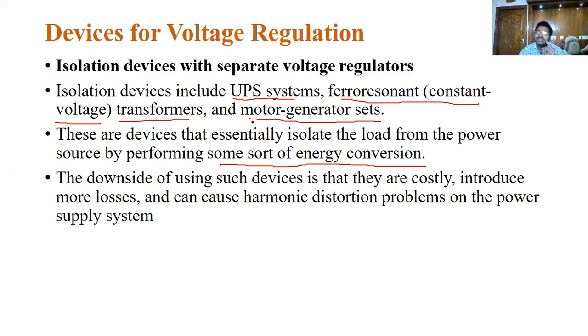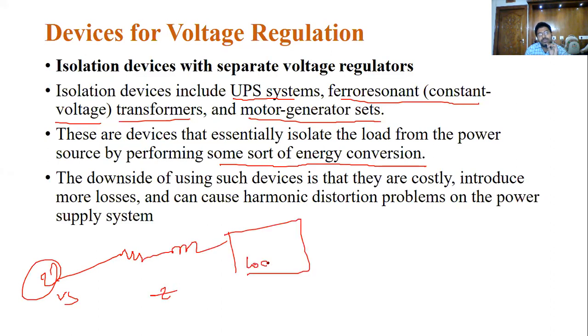If the load changes, or the current drawn by the load changes, the impedance present in the system changes, and the percentage of voltage regulation also changes. That is very simple. Source Vs, Z load. This changes every time. You know which type of load the consumer or customer is using.